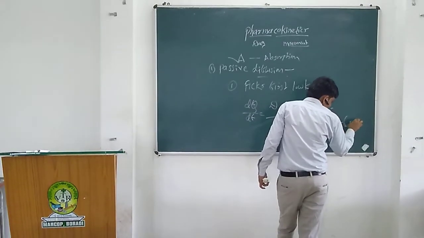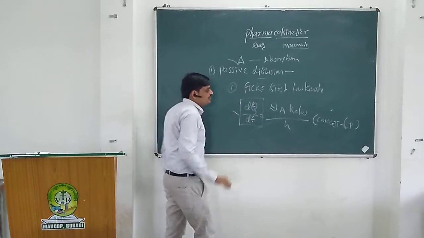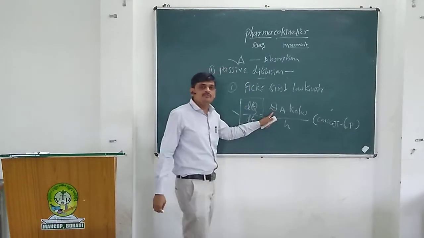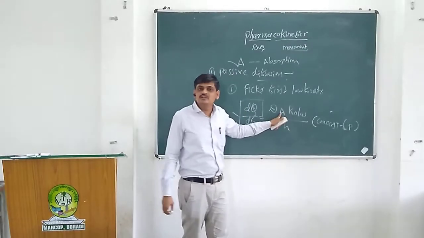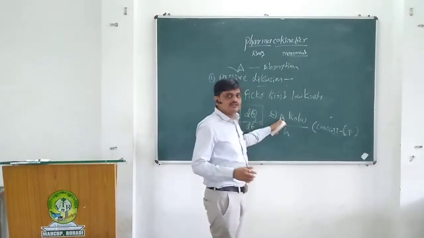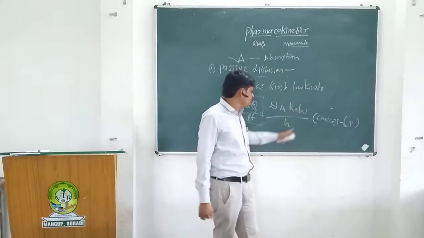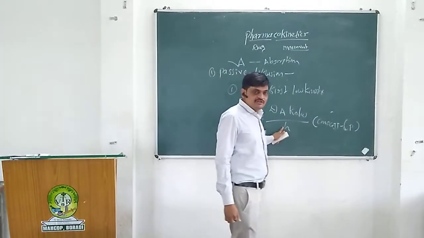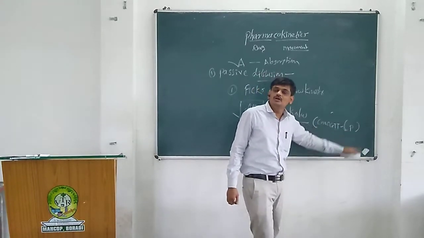The rate of diffusion, dQ/dt, is equal to D, the diffusion coefficient, times A, the actual surface area of the membrane where the drug is diffused, times K or P, the partition coefficient, divided by h, the thickness of the biological membrane, times the concentration in the GIT minus the concentration in plasma.